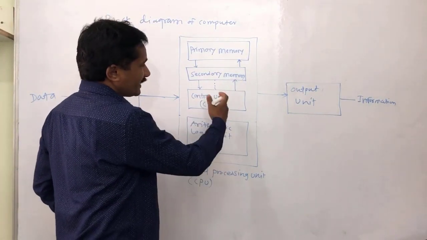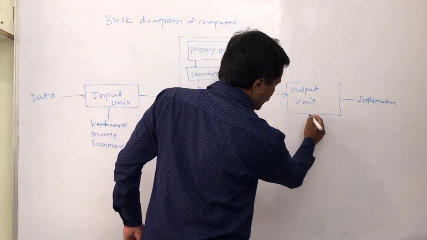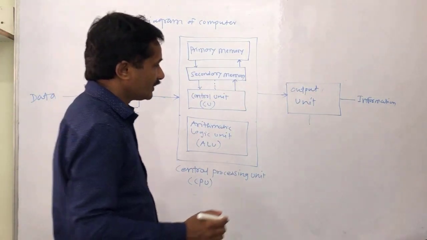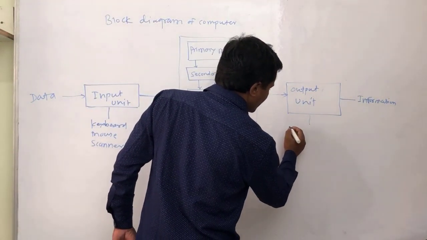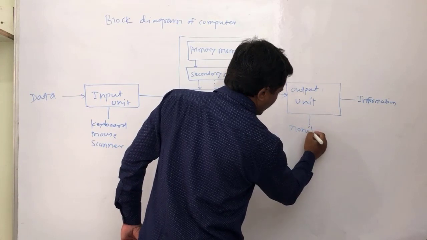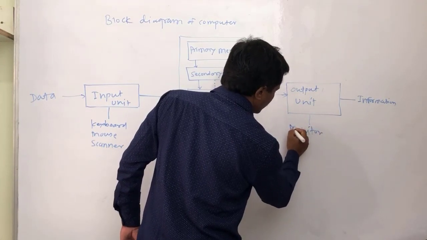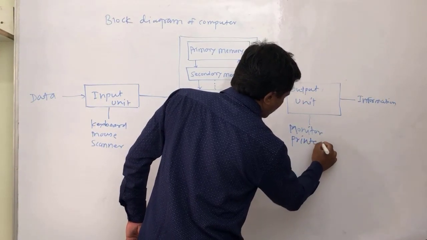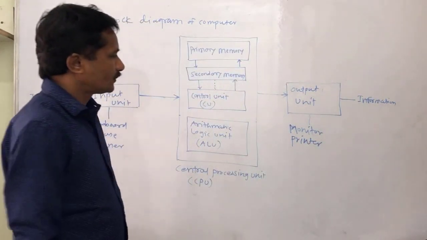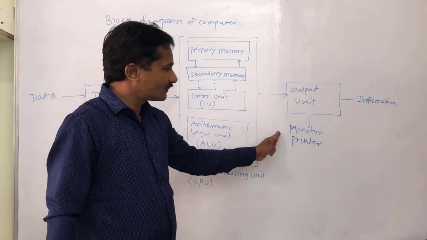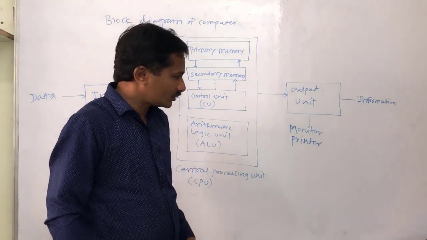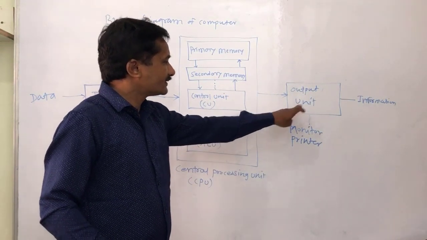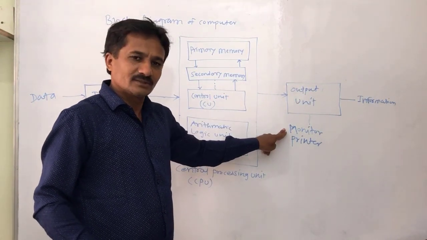The processed data is displayed on the output unit or output devices. The best examples of output units or output devices are the monitor, printer, and plotter. On the monitor, you can see the information as soft copy.